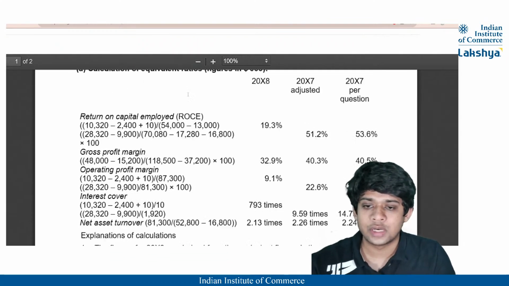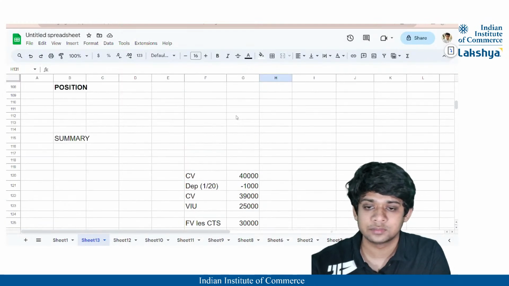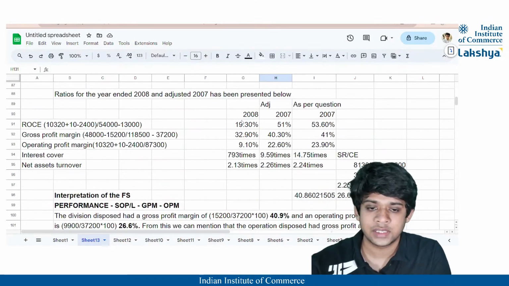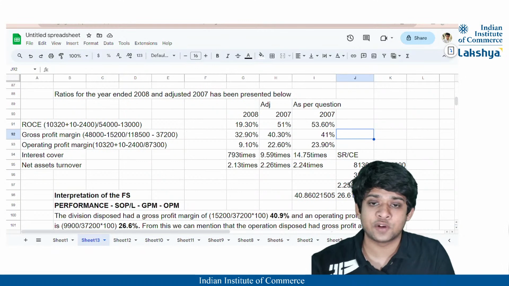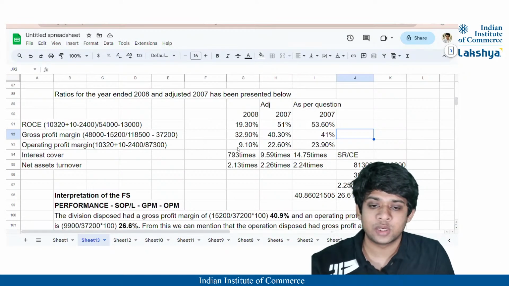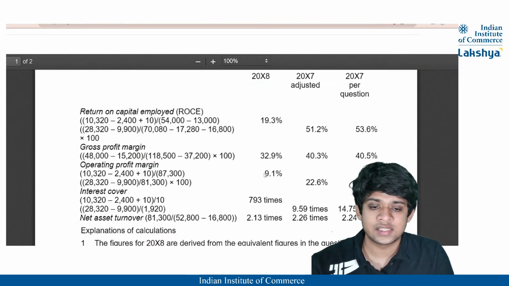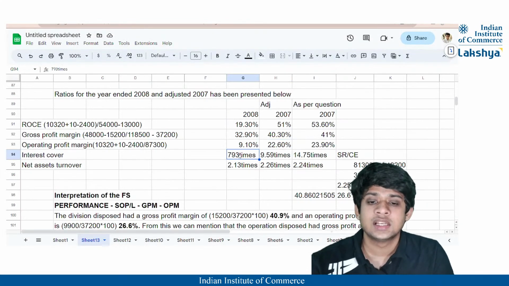Yeah. So now, guys, okay, these are the ratios that we've calculated. I think we got the same answers, right? 19.3%, 51.2%. Let us just look at it. Yes, 51.2 this is, right? Then we have 32.9 and 40.3. Yes, so 32.9 and 40.3. Then what else do we have? 9.1% and 22.6%. So you can see 9.1% and 22.6%. We've calculated the same amounts.